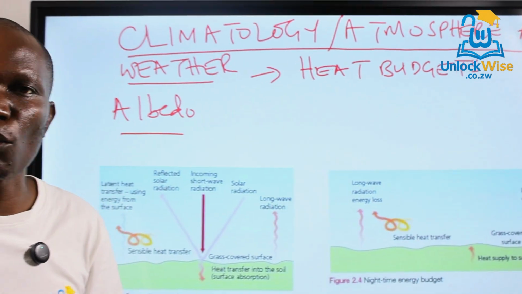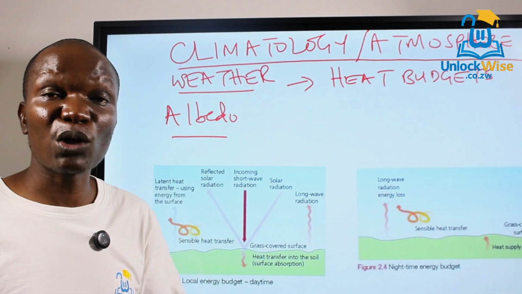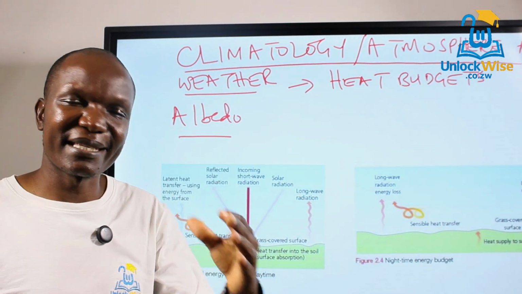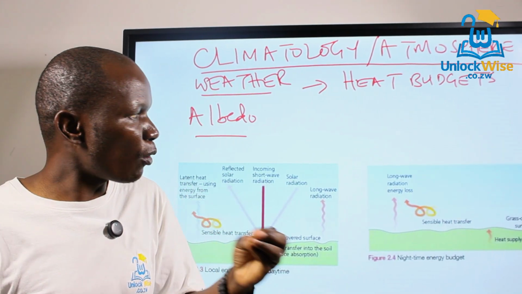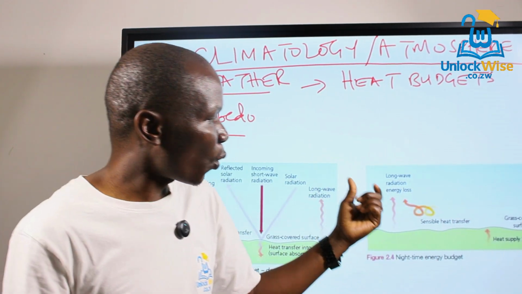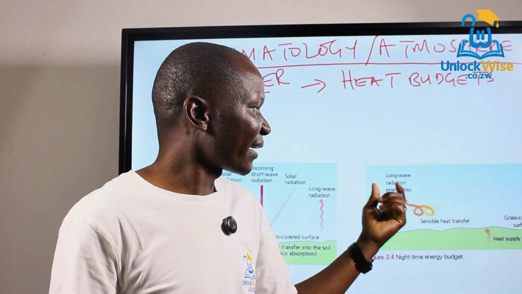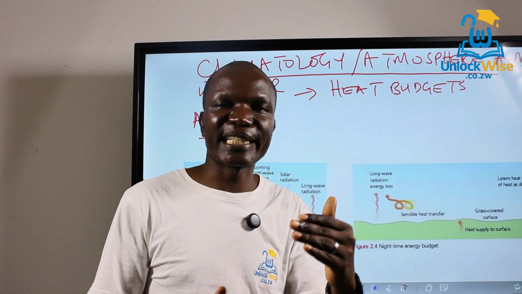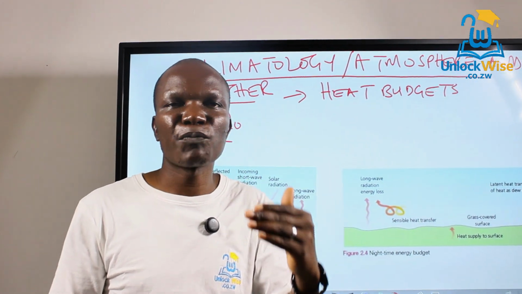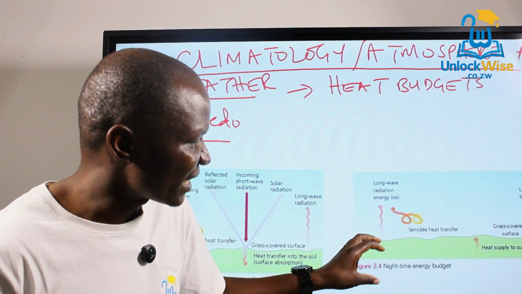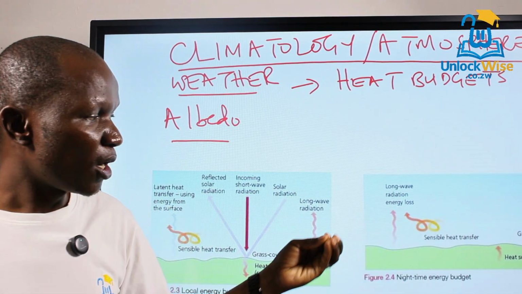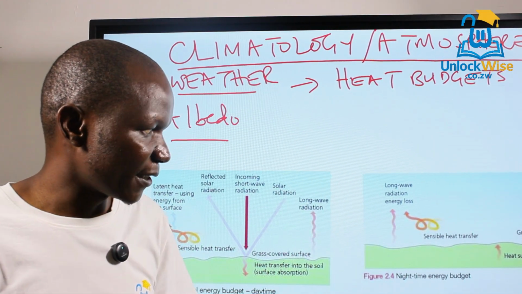It results in the formation of fog. There's what we call radiation fog and mist. They are actually formed because of radiation cooling that is caused by this long wave radiation or terrestrial radiation, whereby heat is lost back to space. So you need to know about this. This is a very dominant component of the nighttime energy budget.